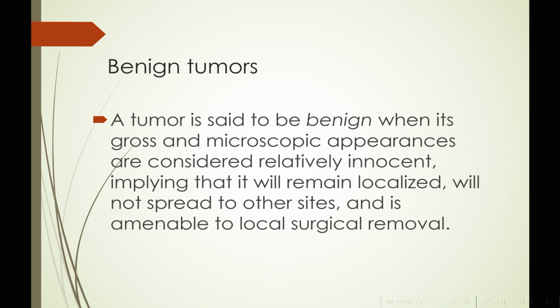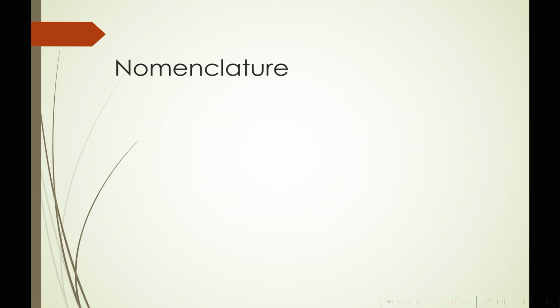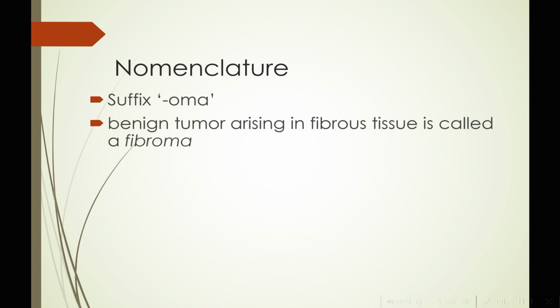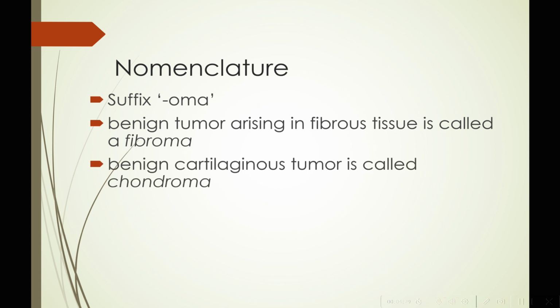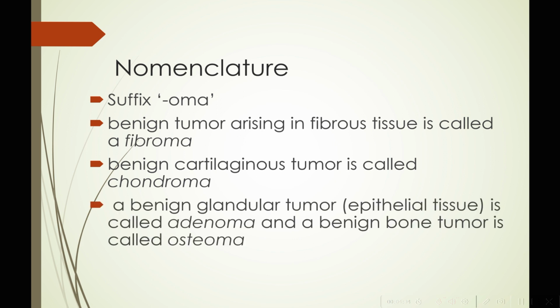Okay, let us understand how these tumors are named. So basically nomenclature of tumors is a very simple affair. What we do is we take the name of the tumor based on the original tissue from which these cells are derived, and to that name we add the suffix oma. For example, a benign tumor arising from fibrous tissue is called a fibroma. A benign tumor arising from cartilaginous tissue is called a chondroma. A benign glandular tumor, that is a tumor arising from epithelial tissue, is called adenoma. A benign bone tumor is called osteoma.